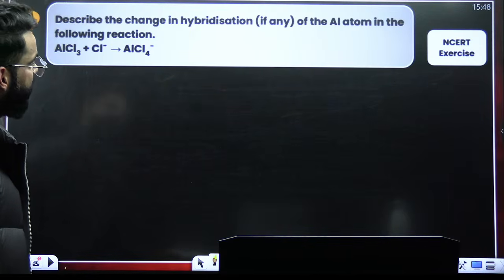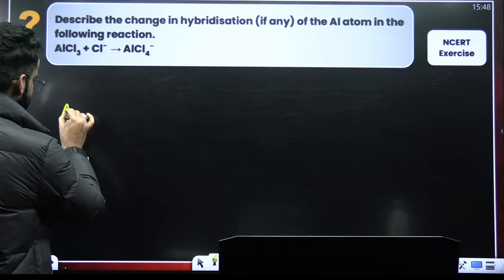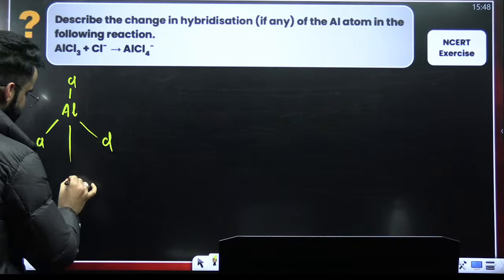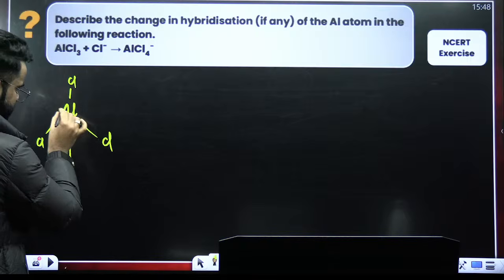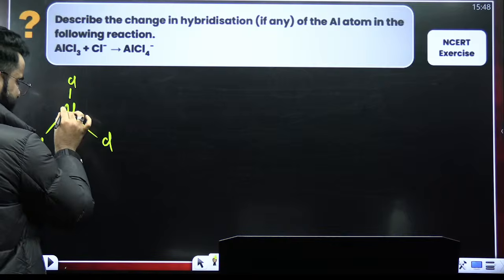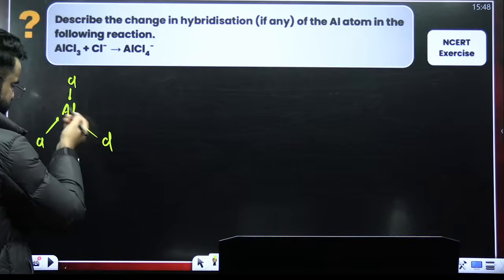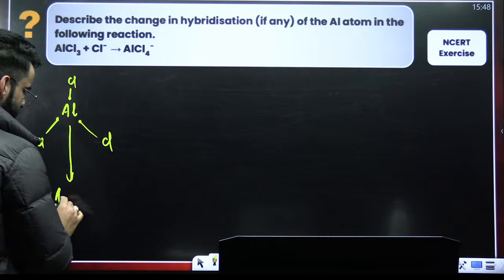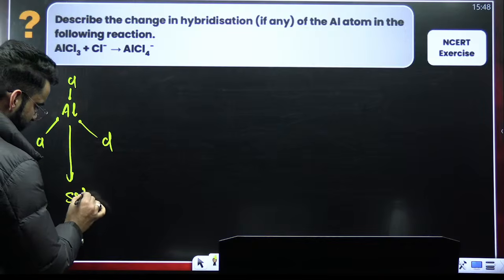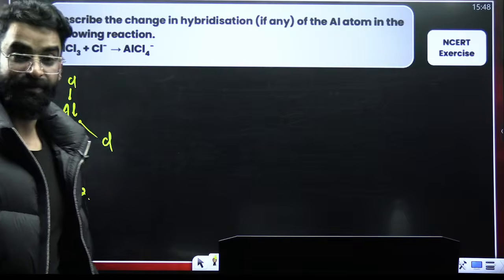Describe the change in hybridization, if any, of the aluminum atom in the following reaction. So basically, you have got AlCl3 first. If I talk about its hybridization, since it's forming 3 sigma bonds, there will be no lone pair because aluminum has got 3 valence electrons and it is utilizing all 3 valence electrons. So 3 sigma bonds, 0 lone pair, it's going to be sp2 type. Steric number is going to be 3. Steric number 3 means sp2.